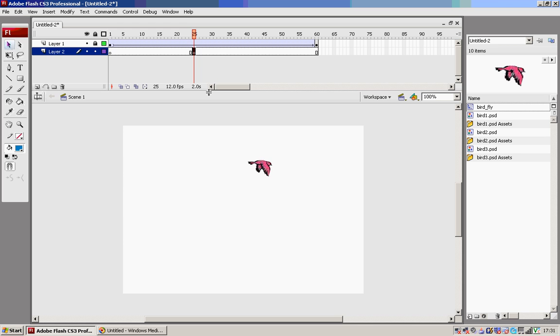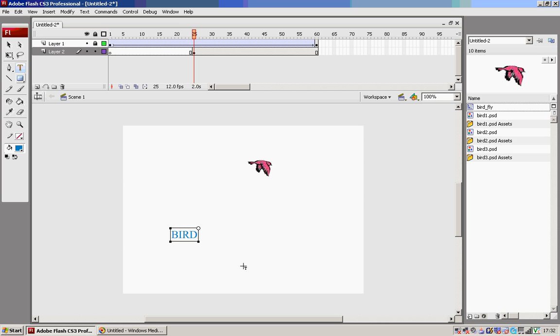Once you insert the keyframe, select your text tool, click inside the stage, type bed. Can you see that?